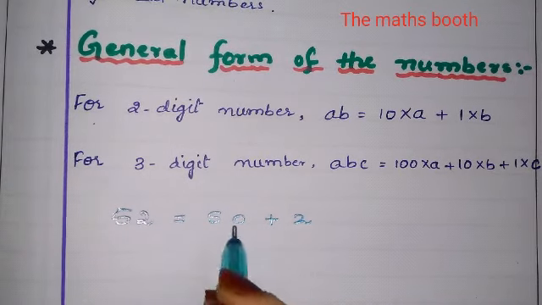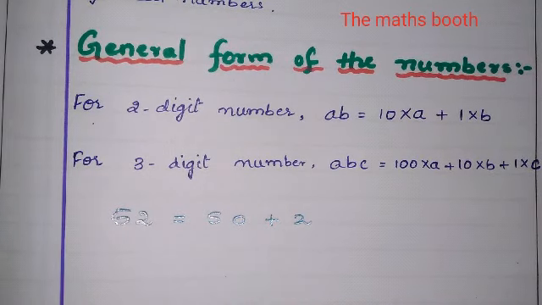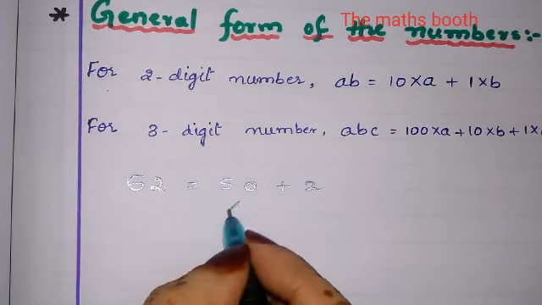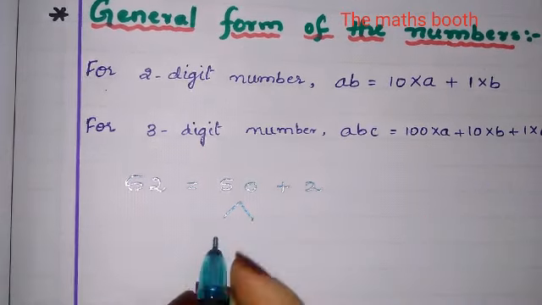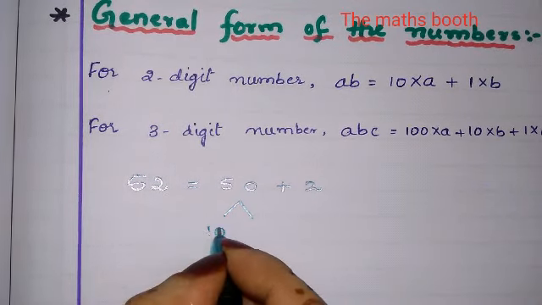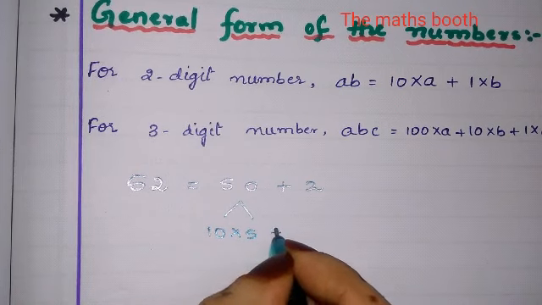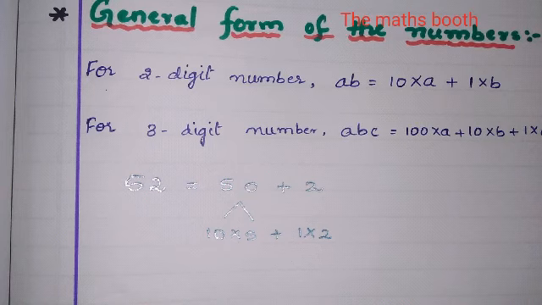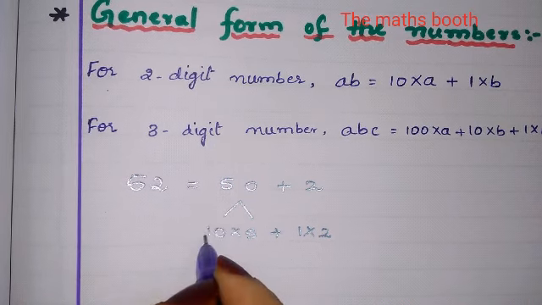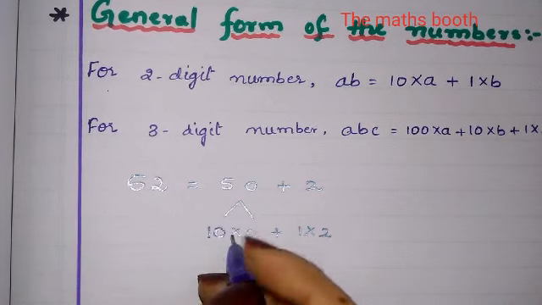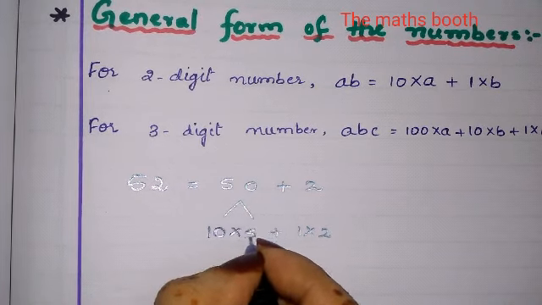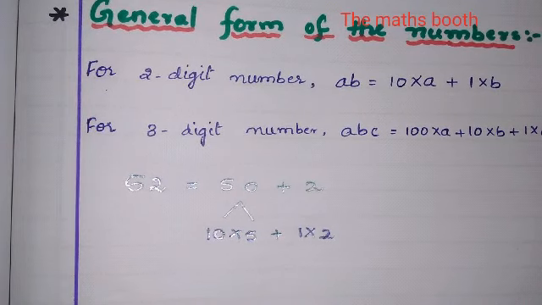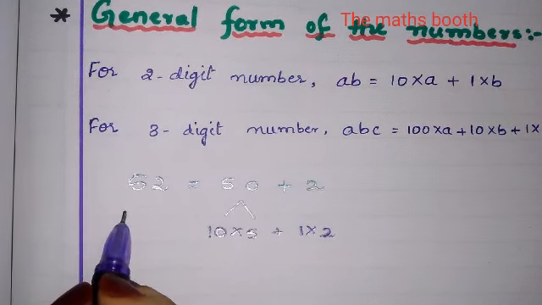Now how will we write this in the general form? 10 into 5 plus 1 into 2. I guess it is not properly clear here. Okay, so we will write it as 10 into 5 plus 1 into 2. So this is the 2 digit number in a general form.